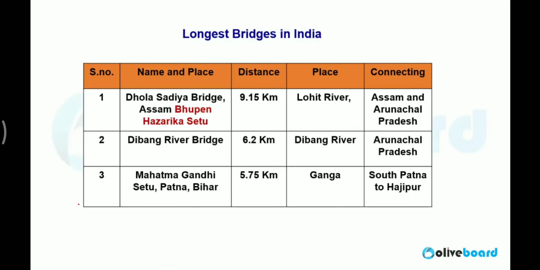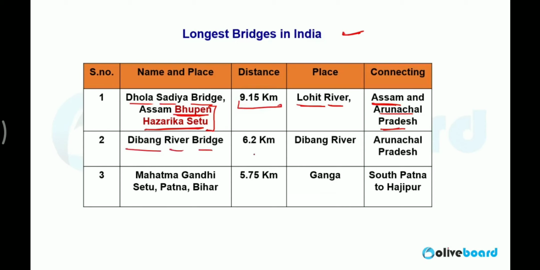Now guys, here we have the list of longest bridges in India. The longest river bridge of India is situated on Lohit river in Assam. The bridge connects Assam and Arunachal Pradesh. Dhola Sadia bridge, also known as Bhupen Hazarika bridge. This name is very, very important. So Bhupen Hazarika bridge is the longest river bridge in India. The length is 9.15 kilometers, situated on Lohit river.